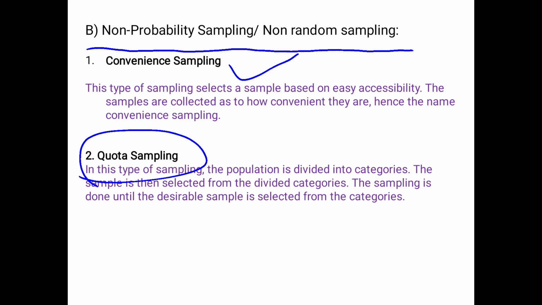This is called quota sampling. Here the quota is 40% women employees and 60% men employees. Based on your quota, you continue collecting samples, and once you reach your sample, you simply stop the process.